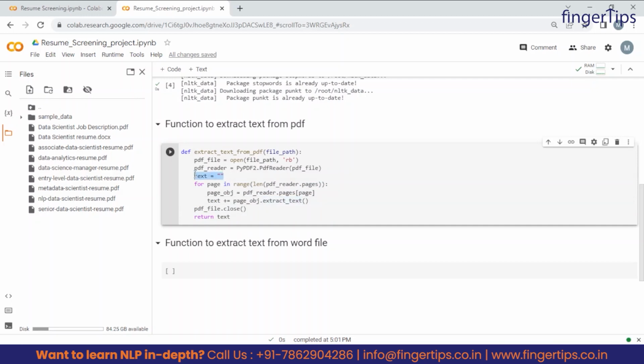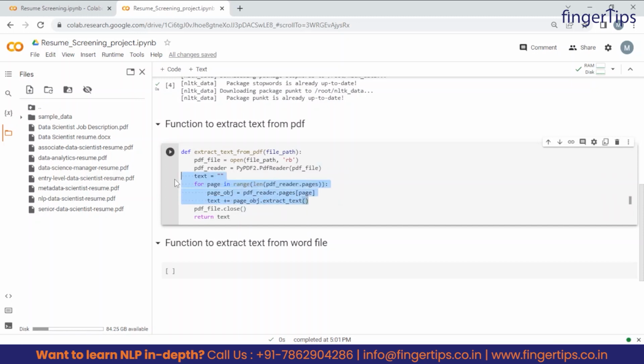So as of now you can see this text is an empty string, but on the spot we extract the text from each and every page. Let's say we are on page 1, right? So what this loop will do is extract the text from that page and store that text into this text variable which we have created. So now this text is not empty, but it consists of all the text extracted from page 1 of that PDF. I hope you are very clear with it.